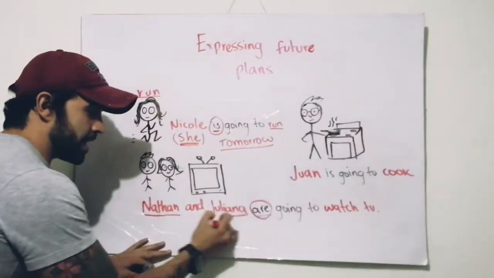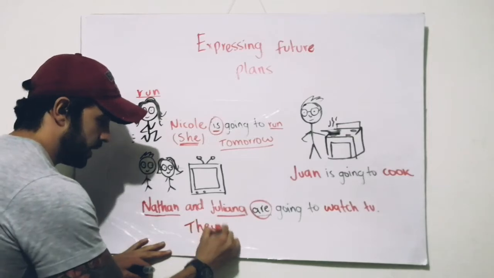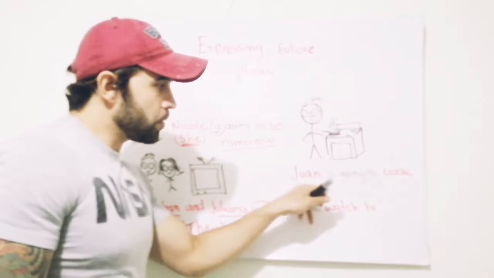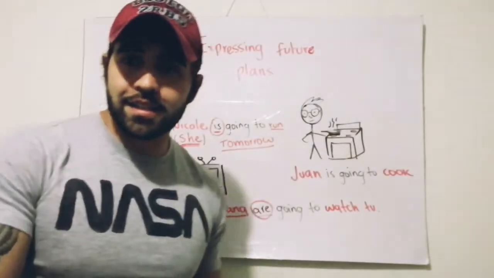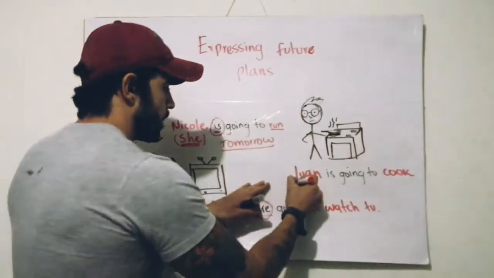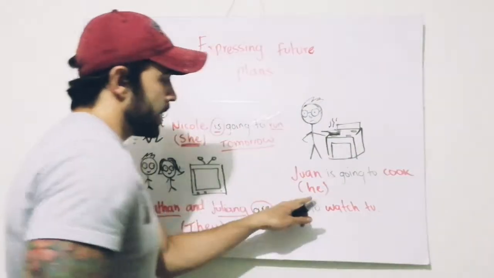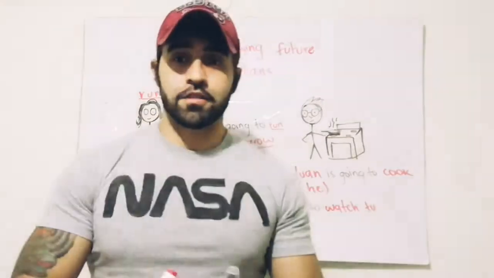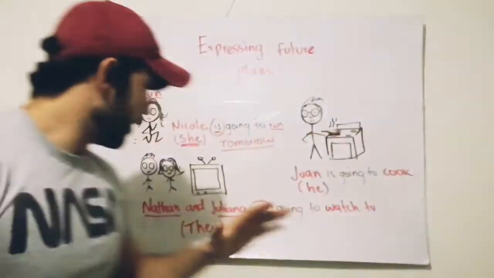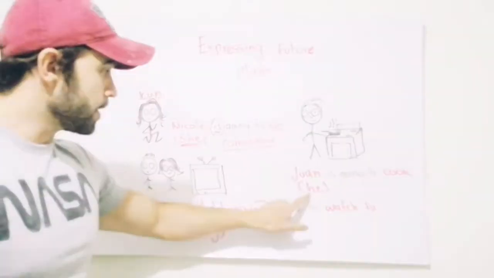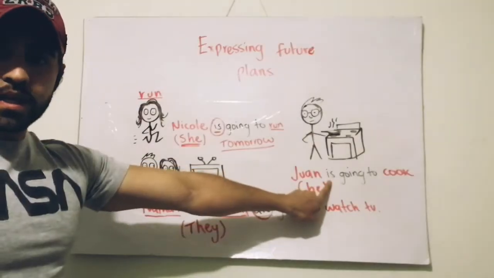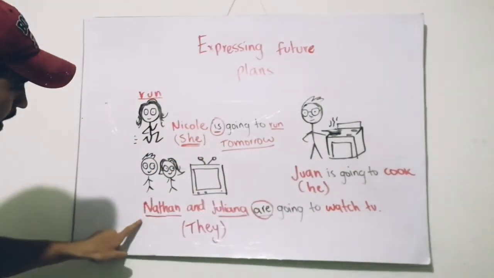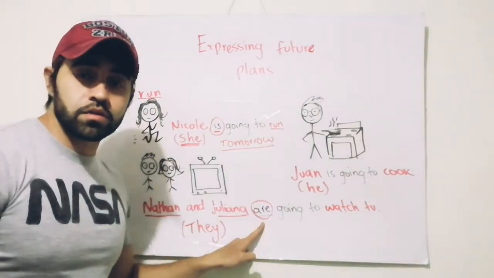So Nathan and Juliana is basically they. And finally, we have Juan. Juan is going to cook tomorrow. Again, it is singular, but it is a man, so in this case we say he. He is going to cook, or Juan is going to cook tomorrow. So look at the differences here. We have she, they, and he. We use the verb to be is because it's singular in both these examples, and Nathan and Juliana is plural, so we use are.